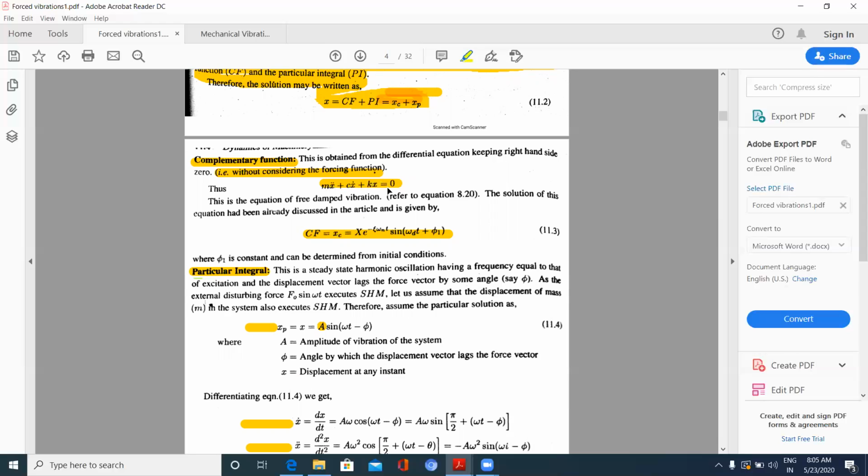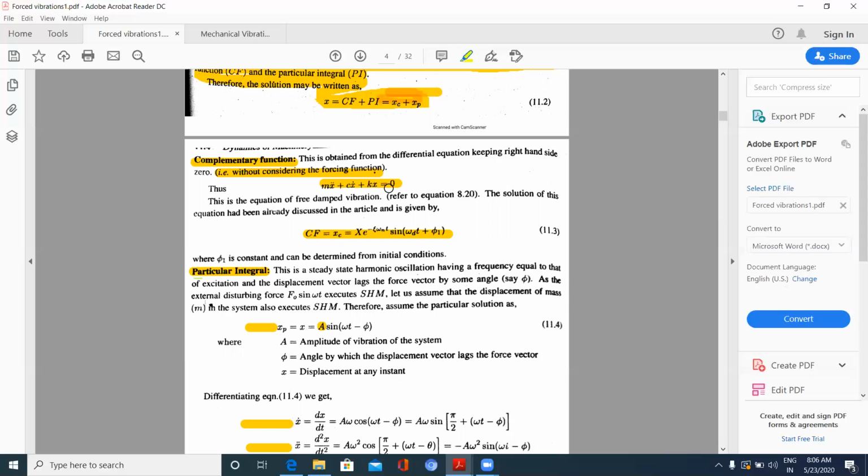There is no other periodic force on it. Initially force is only applied, so it is taken as 0 here. The complementary function is written as mx double dot plus cx dot plus kx is equal to 0. This is free vibration we have seen in the previous session.